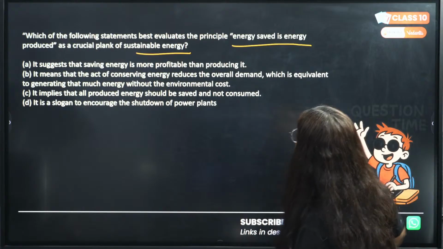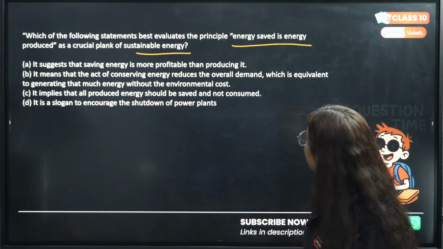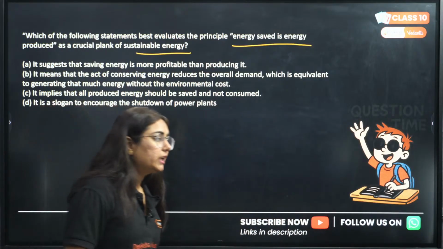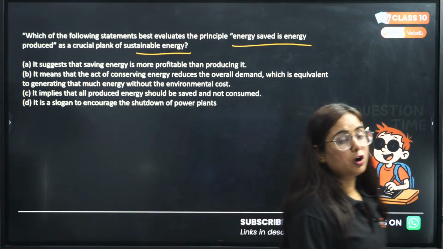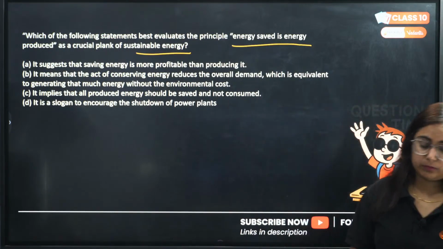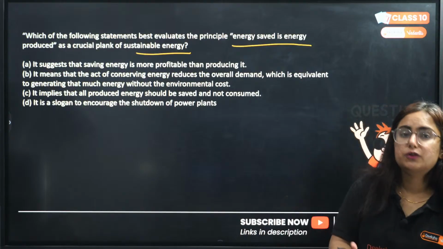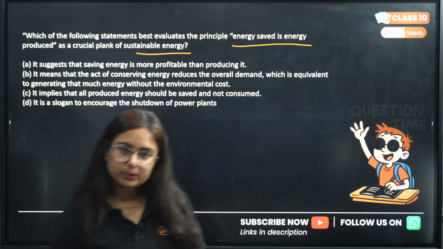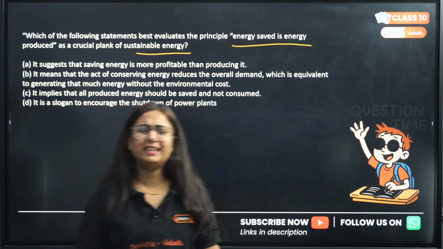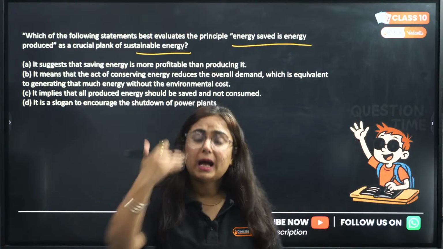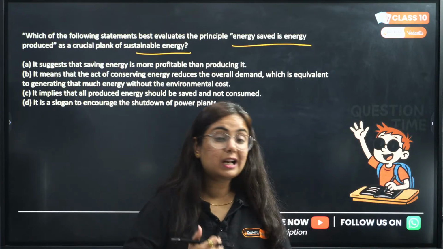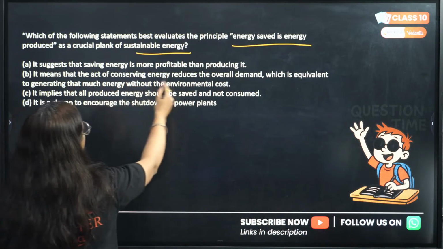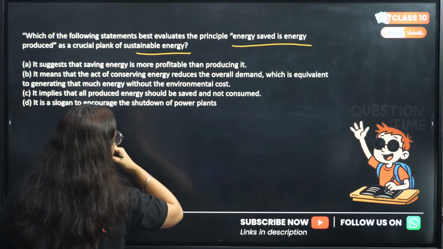So we are hearing this statement since childhood. Energy saved is energy produced, because we know that there are certain conventional sources of energy, like coal and petroleum, and it takes millions of years to get renewed or to be produced. Hence we opted for non-conventional sources of energy, but they are not yet developed in a manner it should be. So we need to conserve it. So it suggests that saving energy is most profitable than producing it.